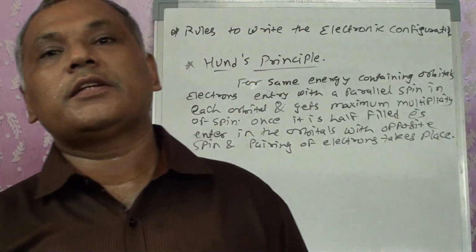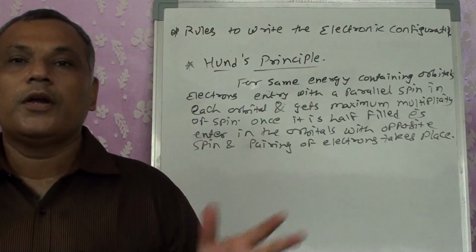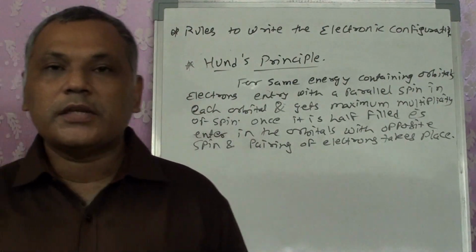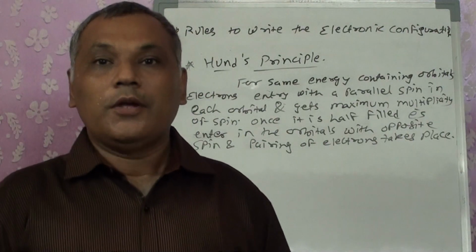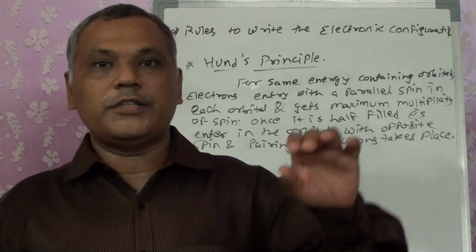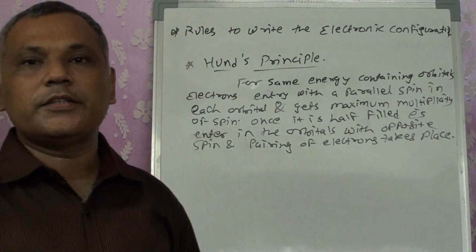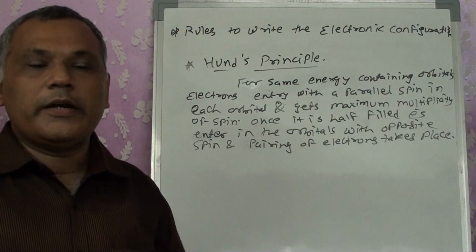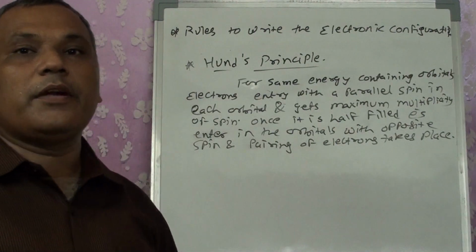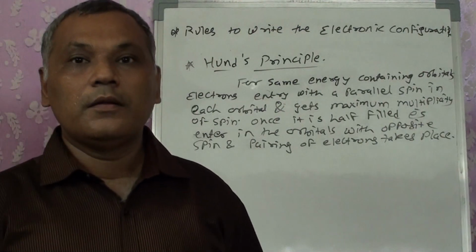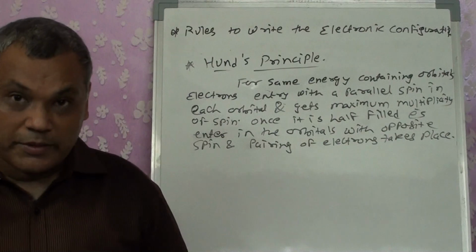That means once you are having it in the 2p orbitals, px, py, pz, they have the same energy. When you are having d orbitals, dxy, dyz, dxz, dx square minus y square and dz square, all five of them have the same energy. Then in which orbital will the electron enter first? If you have lower energy, the electron will enter first of all in it. But when you have higher energy, the electron will enter later on, once the lower energy is filled up. But when you have the same energy, then the electron follows the rule of maximum multiplicity.